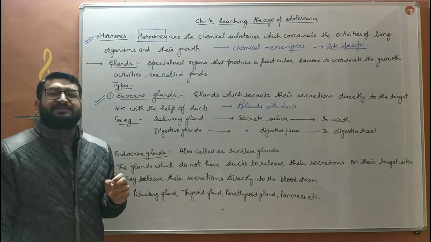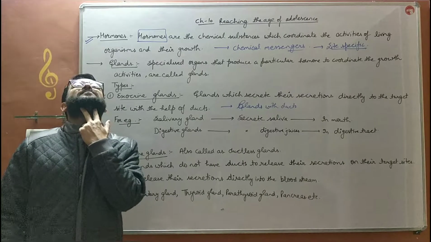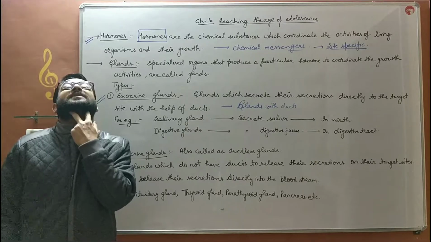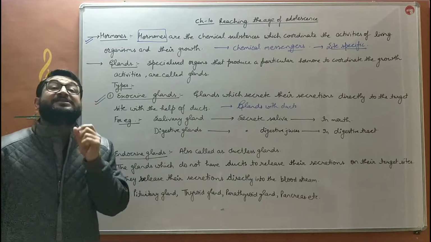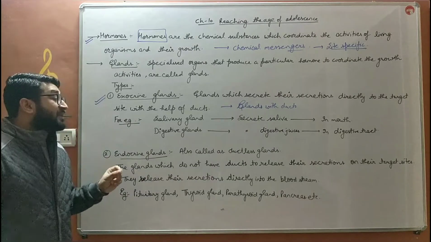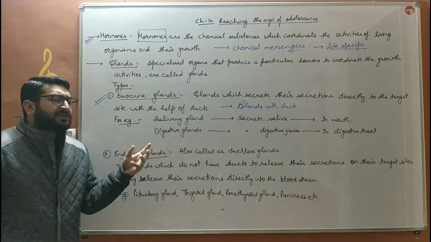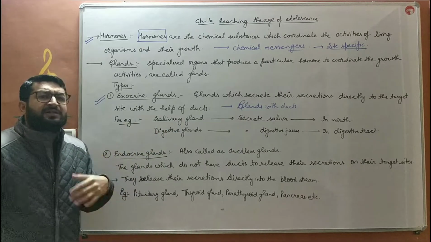For example बच्चे, salivary gland. Salivary glands are present in this region near the chin बच्चे. And salivary gland releases saliva. Saliva helps in digestion. That saliva is released directly into the mouth by that gland, by the duct. The saliva is not released in blood, and the blood does not take it to the mouth.